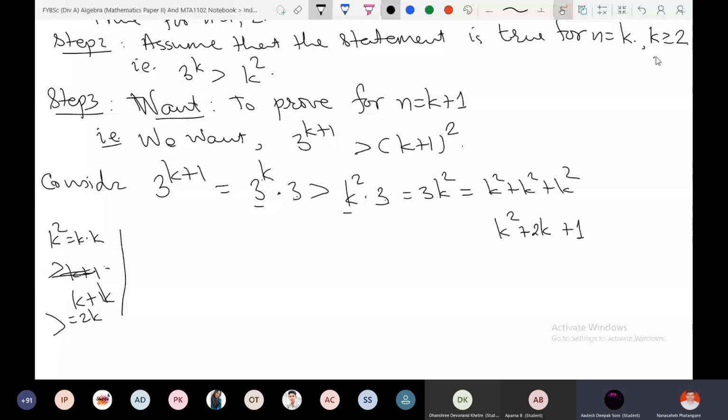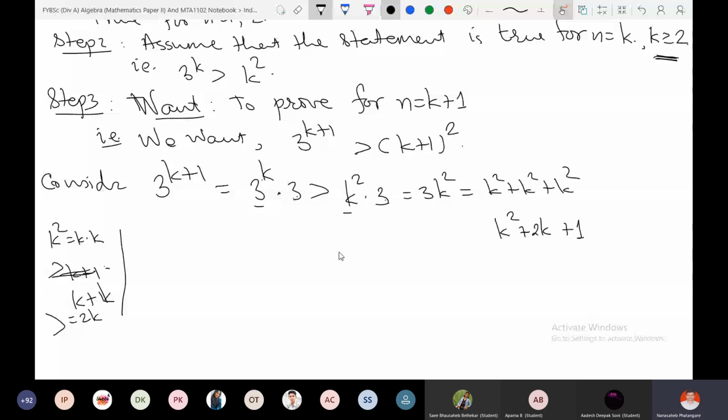I am not worried about k equal to 1, I have already proved it for k equal to 1. I am worried about k greater than or equal to 2. If k is equal to 2, then k squared is 2 into 2, which is 4, and 2 plus 2 is also 4. So these amounts may be the same, but certainly k squared is greater than 1.